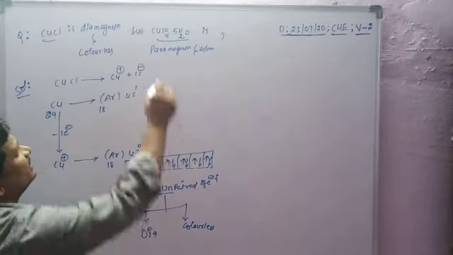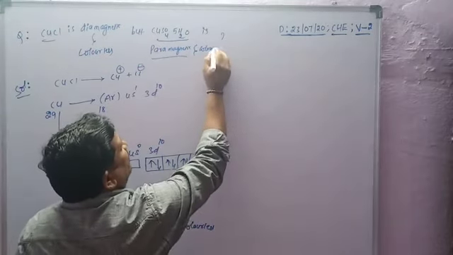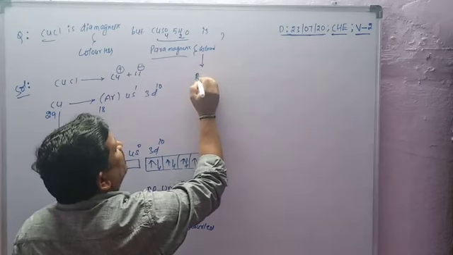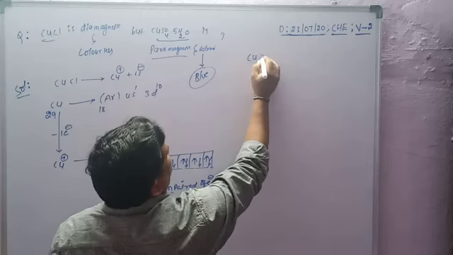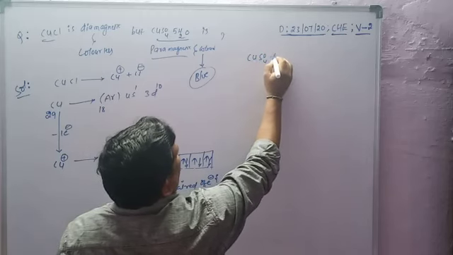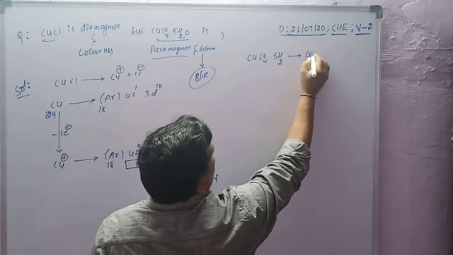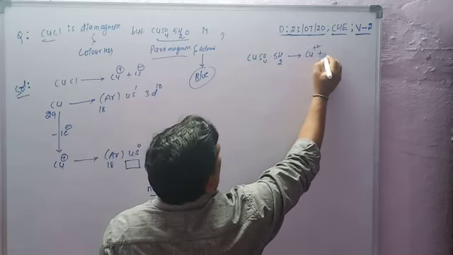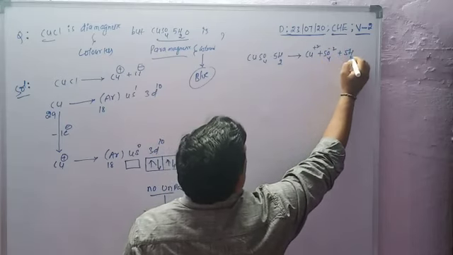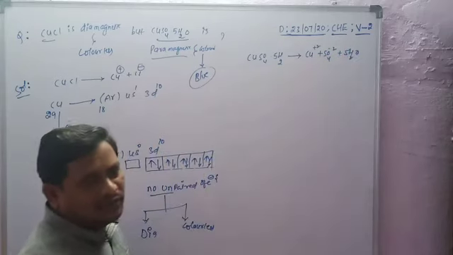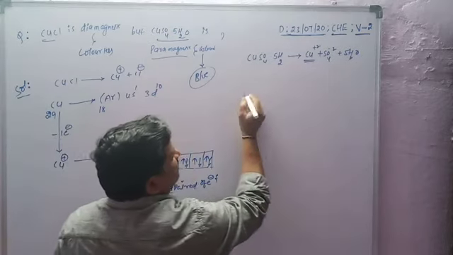CuSO4 5H2O gives Cu 2 plus and SO4 2 minus plus 5H2O. The hydrated water molecules are not ionized, so we have Cu 2 plus.